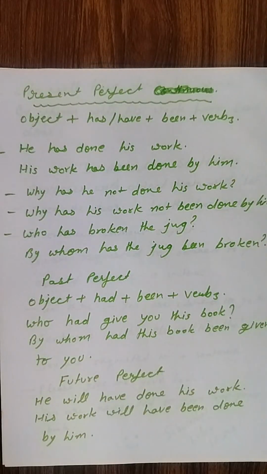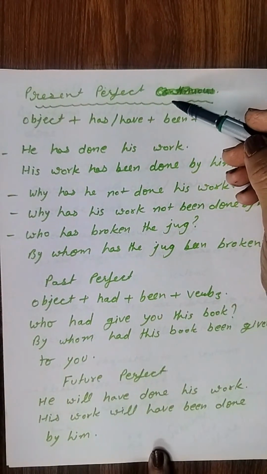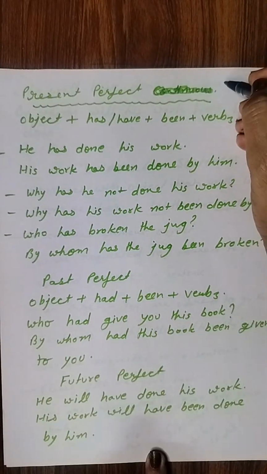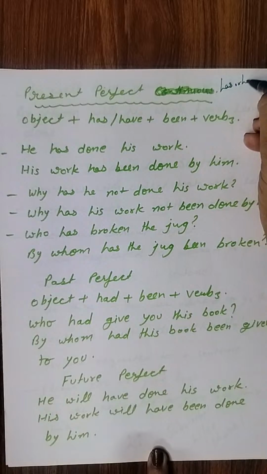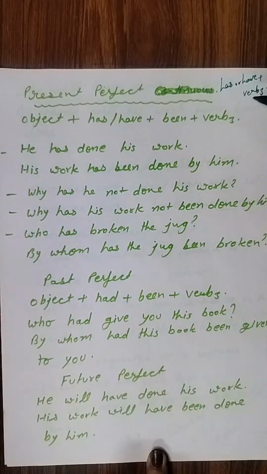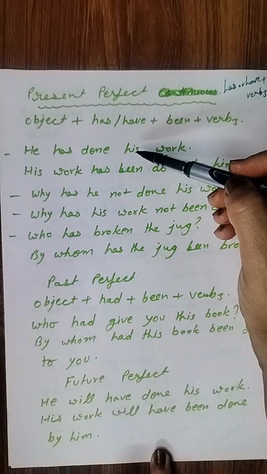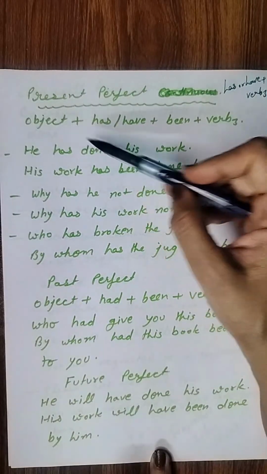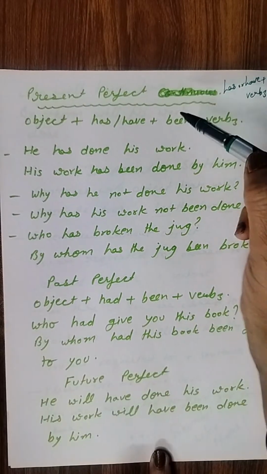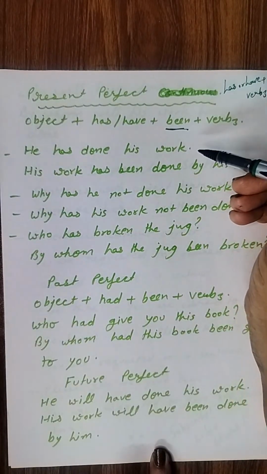Now come to the next tense, that is present perfect tense. Okay, so present perfect tense. In its question sentence, what you will find? Has or have plus verb third form, right? But so far as the structure of passive voice is concerned, then the rule is object plus has slash have plus been plus verb third form. So here we are using one extra word been. Why? Because we have to represent verb third form.